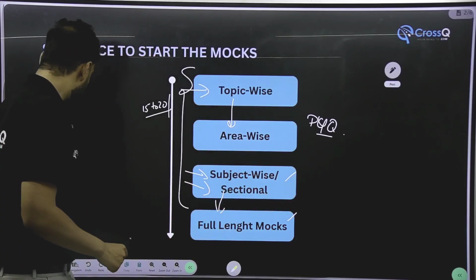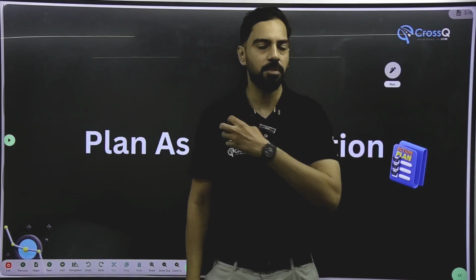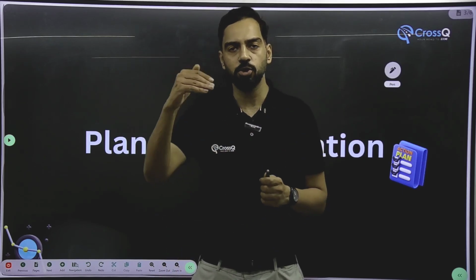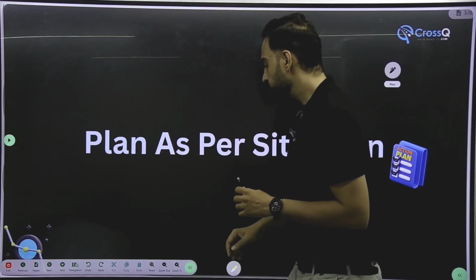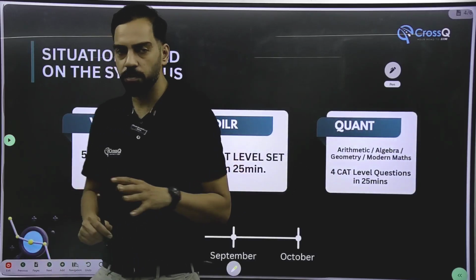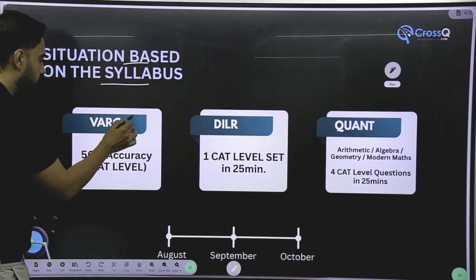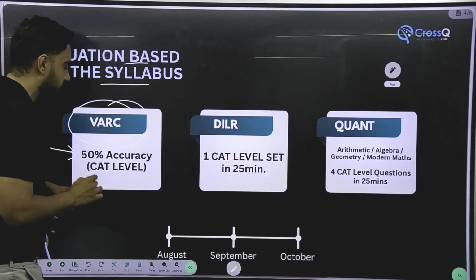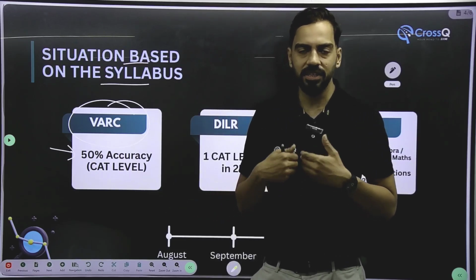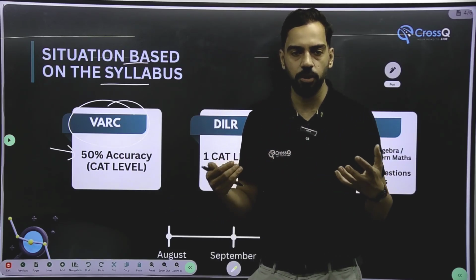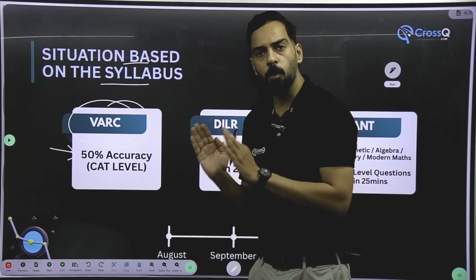Moving ahead, how should you plan? As per the situation, as per the dates, September, October, November, August, कब start करना है, or should you focus on situation, or both. Let us discuss. So if you particularly ask me, sir, what should be the strategy and when should I start? So situation based on the syllabus. If in VRC you are maintaining 50% accuracy in sectionals, या फिर in the tests that you are solving, be it area wise or topic wise, if you have around 50% accuracy, you are fit enough to start the mock.